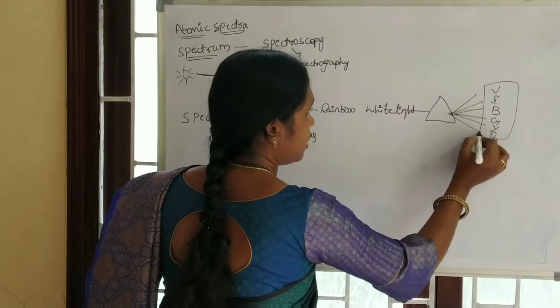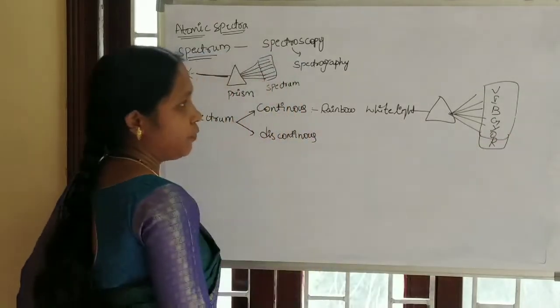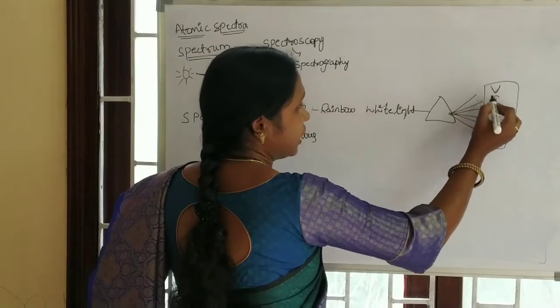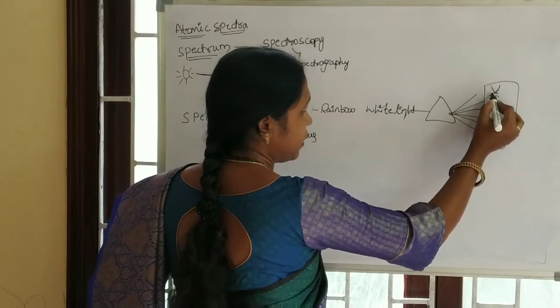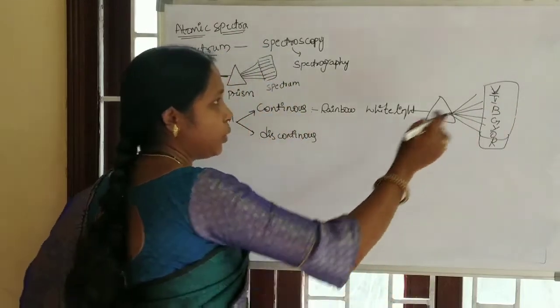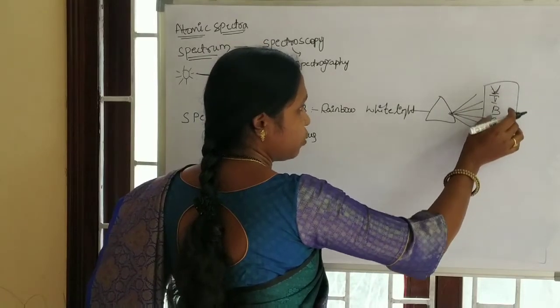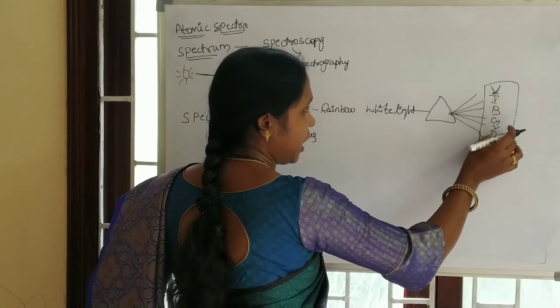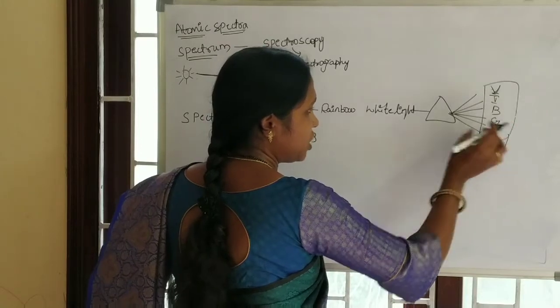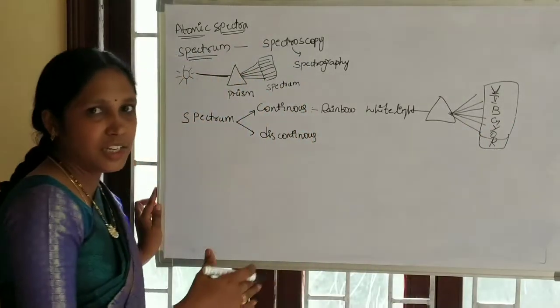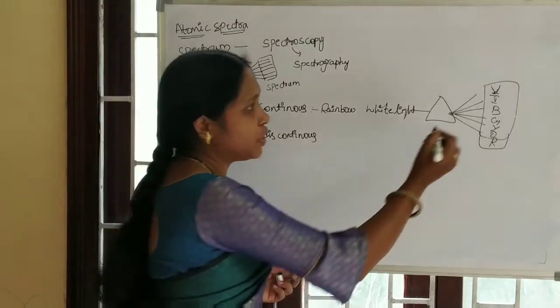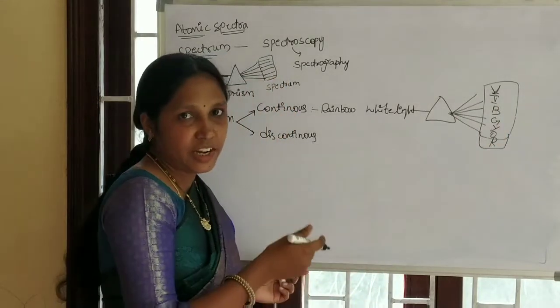If you observe the VIBGYOR, we see no gap between the radiations. Indigo merges into violet, blue merges into indigo, green merges into blue, yellow merges into green, orange merges into yellow, red merges into orange. We don't observe any gap between the radiations.